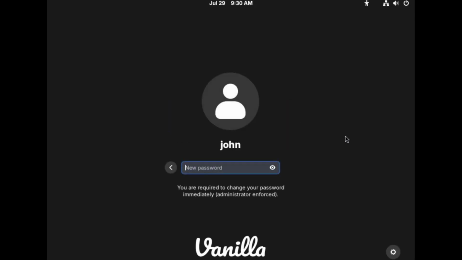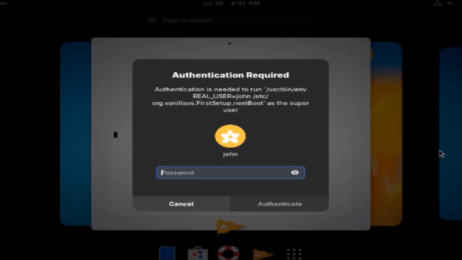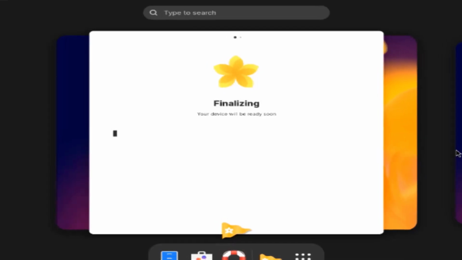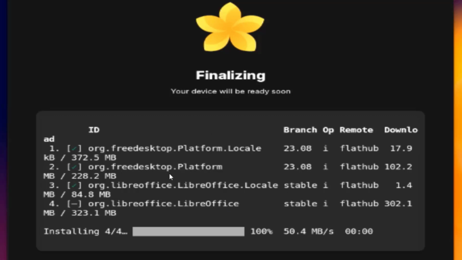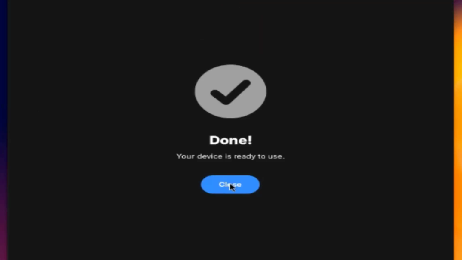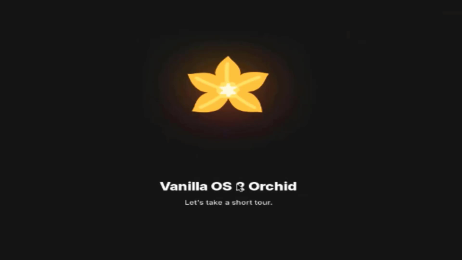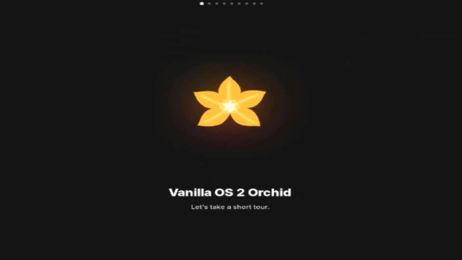I'll log in. So here you have to create a password. I'll type the password. LibreOffice is being installed. So it's all done. I'm going to close this. If you want, you can take a short tour.